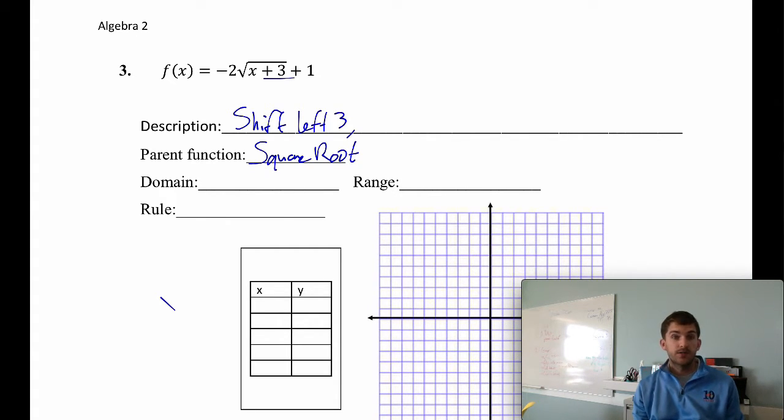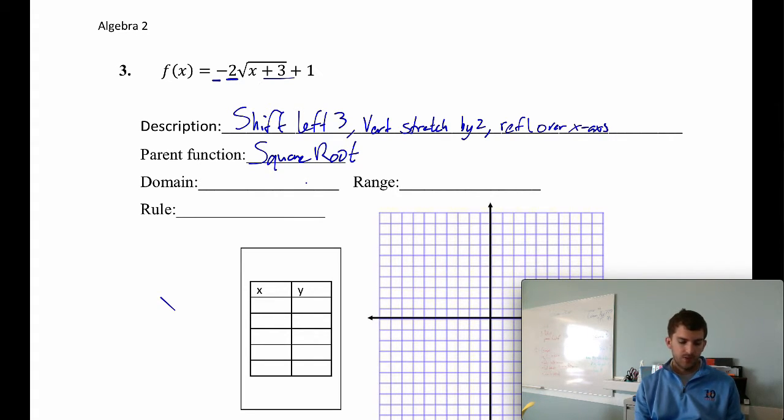Then we're going to look for any stretches and compressions. That 2 on the outside means it's a vertical stretch by a factor of 2. Can't spell, sorry. Then we look for any reflections. That negative on the outside means it's a reflection over the x-axis, so flipping it upside down again.